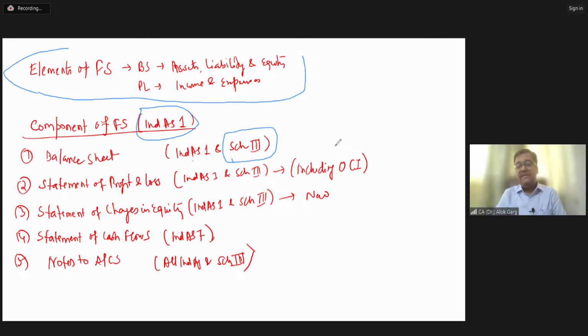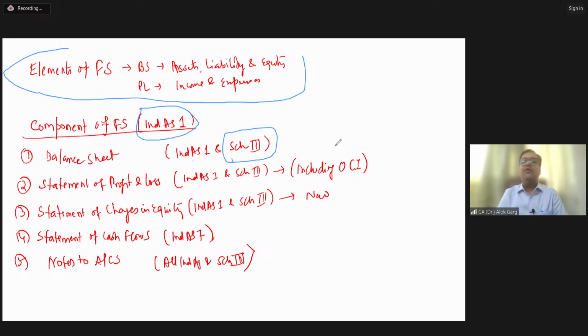In Ind AS, it starts with asset, then equity, then liability, right? So asset comes first. Sir, why have we done it like this? Why have we started with asset, then equity, then liability? Why have we not followed the same format which we were following for ICAP?